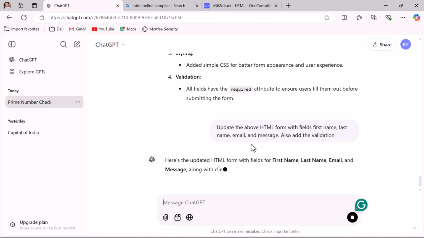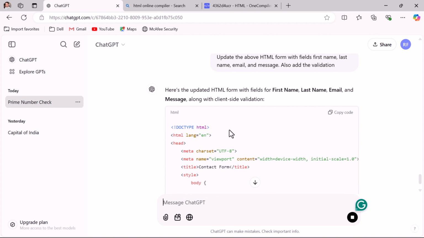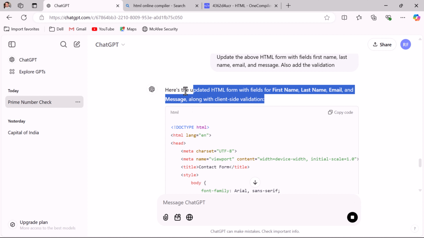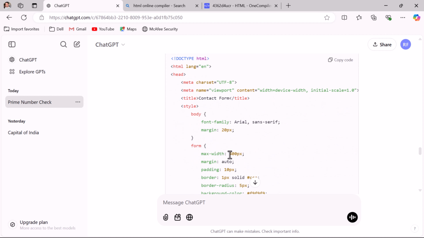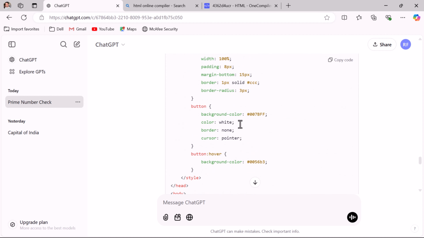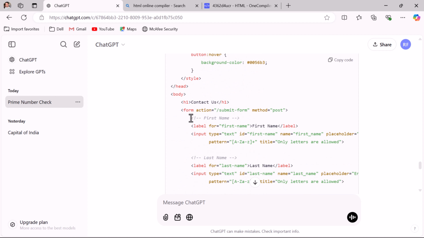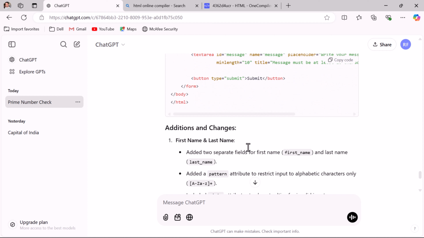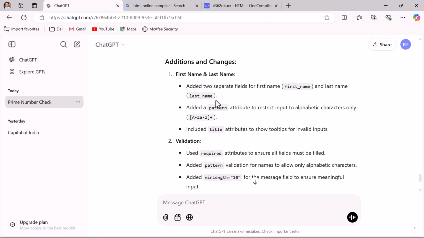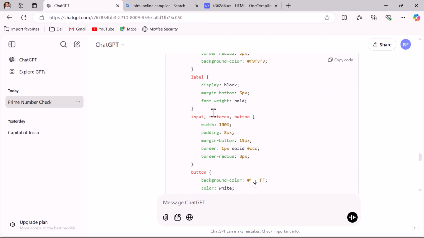Let us see how ChatGPT generates the code. It says, here is the updated HTML form with the fields for first name, last name, email and message along with client side validation. So awesome, right? And if you observe the code closely, ChatGPT follows the standards. It adds the comments and proper code format. This looks good, right? And you can even see the explanation for each piece of code.